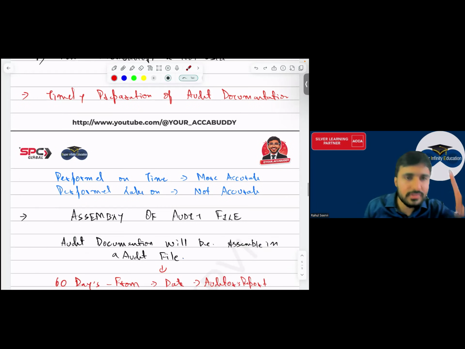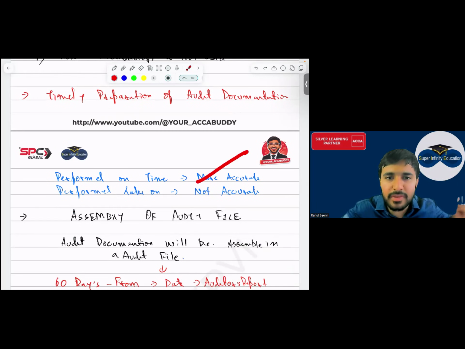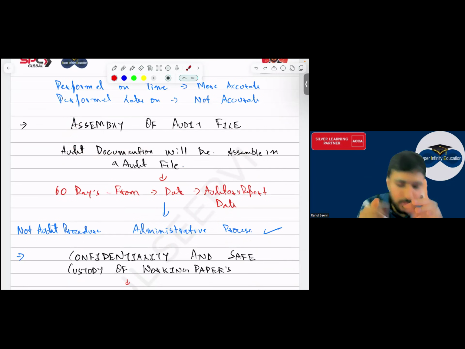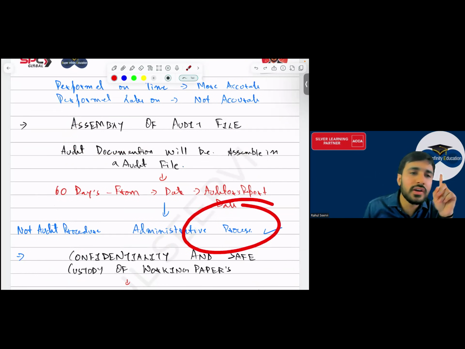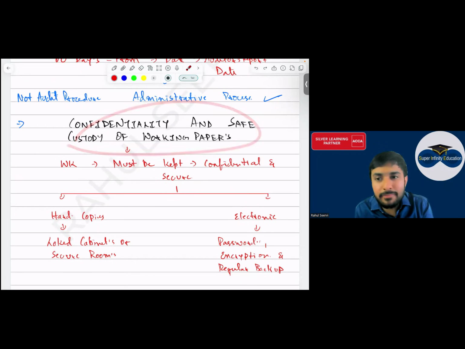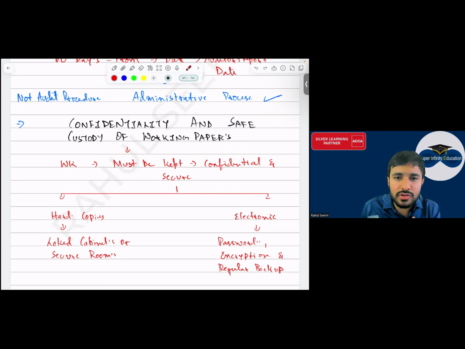Sir, audit का documentation should be done on timely basis, because if it is done on timely basis, it will be more accurate. If not, no. Assembling of audit files, sir, this should be assembled within how many days, everyone? Sir, 60 days में इसको assemble करना है. From what date? Audit report date. Yes, sir. Then confidential and safe, sir. This should be kept confidential. Yes, sir. How, sir? अगर hard copy है तो locker में रख दो. If it is electronic, keep some password, something.